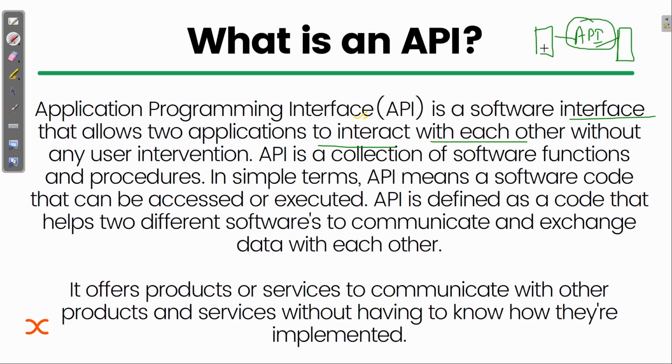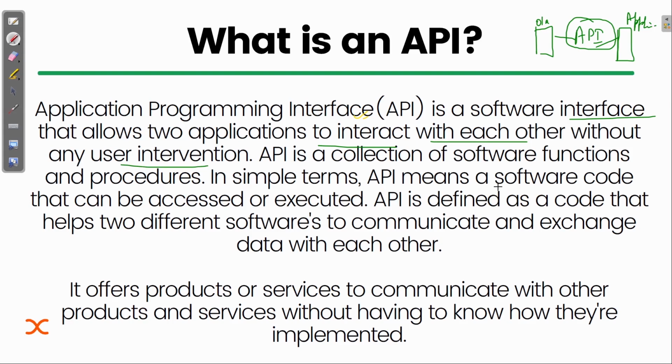The Ola app will have one API, and if it wants to access another application, suppose the location application, there will be one API which works like a mediator and allows Ola to access the data inside that application. It can be any application. That's how these applications work. They interact with each other without any user intervention.